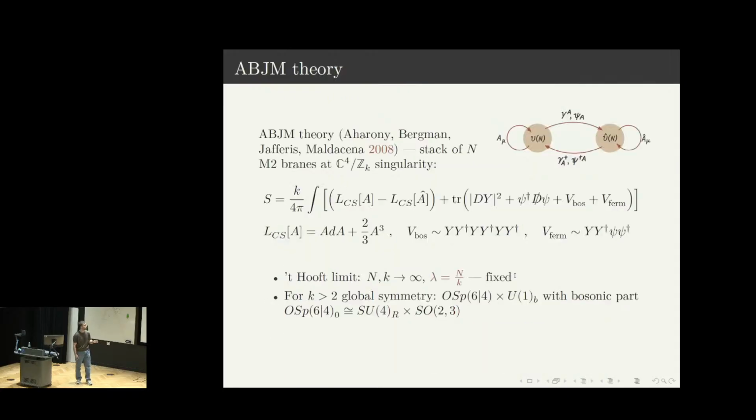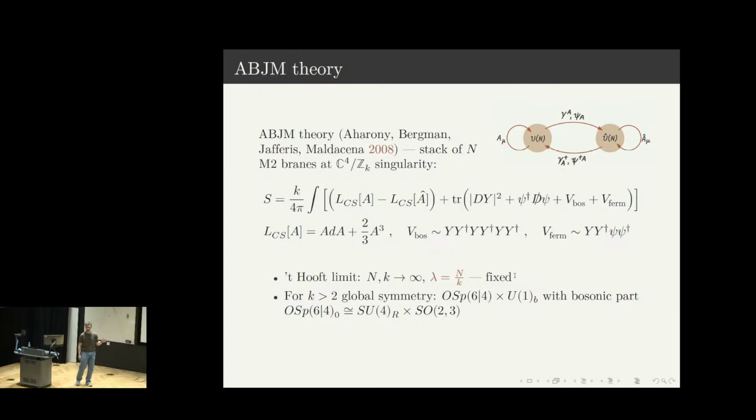So let me just review some basic facts about this theory. This is an N=6 superconformal theory with the gauge group U(N)×U(N). It has Chern-Simons levels k and -k. In superfield components, it can be written in the following way, where there are 4 bosons in the bifundamental representation of the gauge group, and 4 fermions in the anti-bifundamental representation. The bosons acquire a sextic potential, while there is also a mixed potential between bosons and fermions, which is quartic.